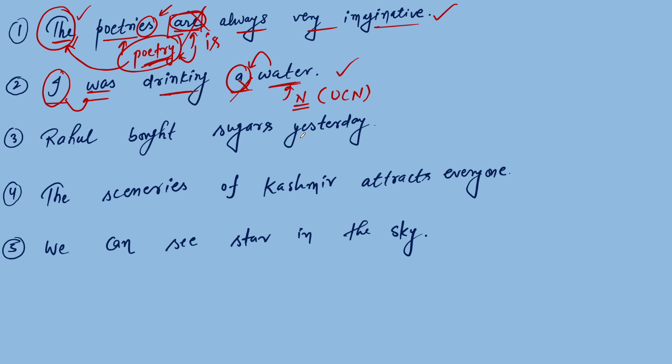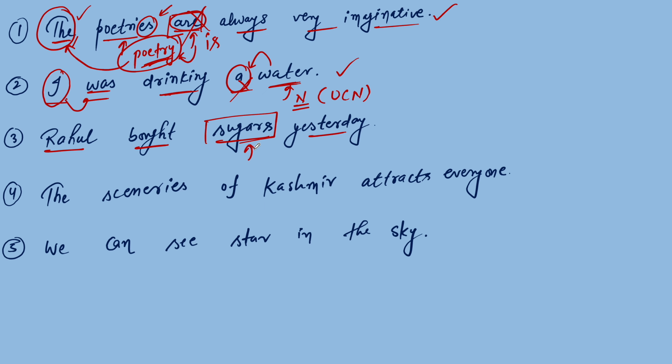Rahul bought sugars yesterday. Rahul is a subject. This is the verb, basically the second form of the verb. So Rahul bought sugars yesterday. If you see clearly, this is a noun. And what sort of noun is this? Is it an abstract noun or any other noun?